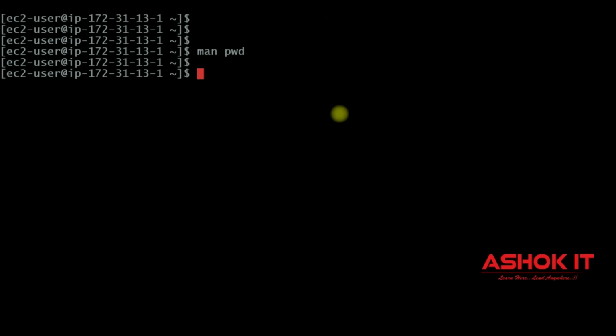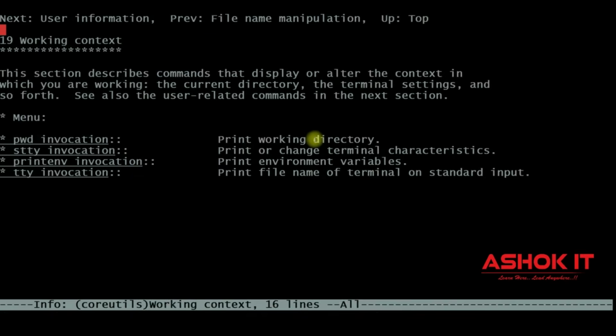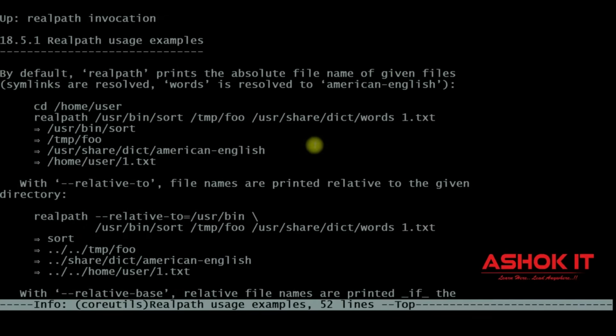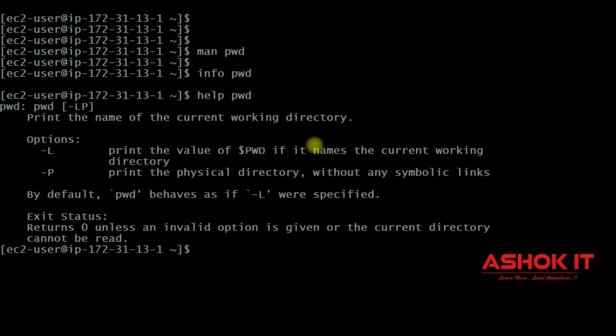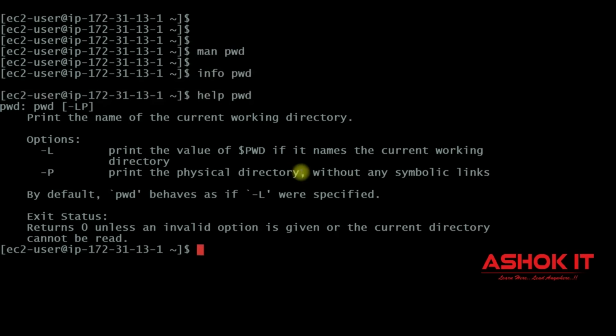If you want to get more information about this command, you can use the info command. Info space pwd. The info page will be available for this pwd command. It will give you more information when compared with the man command. Similarly, if you want to come out from this info page, press Control C. Then next, the help command is available, help space pwd. If you want to know what is the help of this command, what is the main purpose of this command, you can get it by using the help command. Man command, info command, help command. These are called documentation commands in the Linux machine.